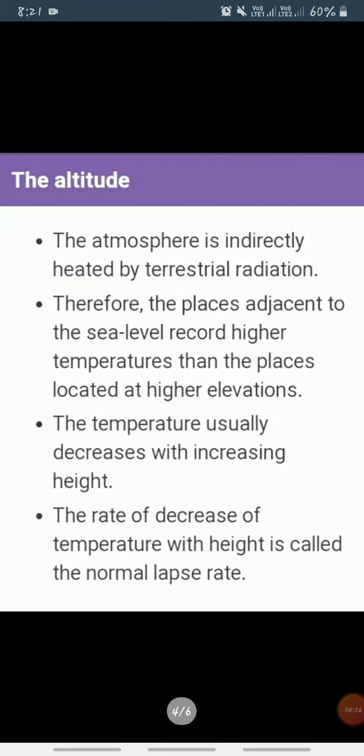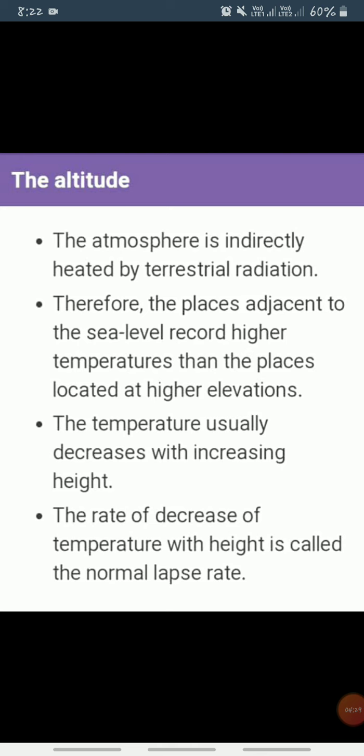Next is the altitude. So how does altitude control it? Let's see. The atmosphere is indirectly heated by terrestrial radiation from below. Therefore, places near sea level record higher temperature than places situated at higher elevations.